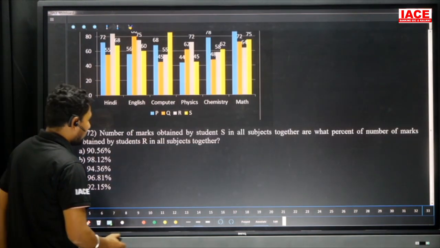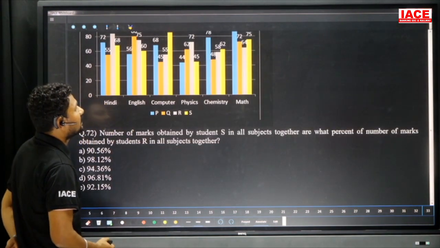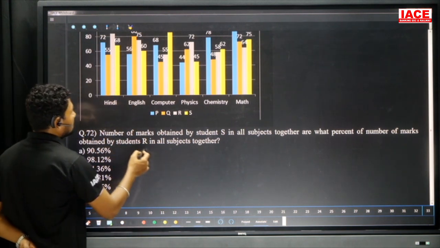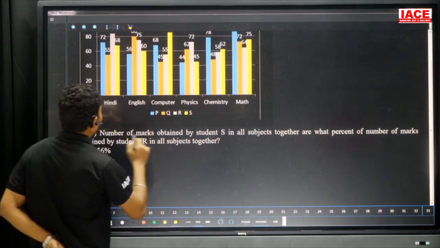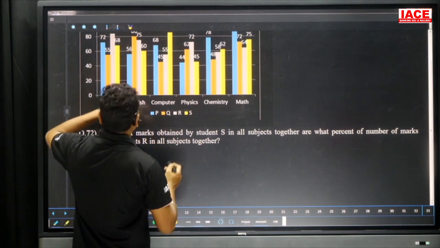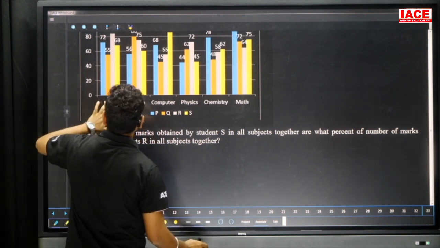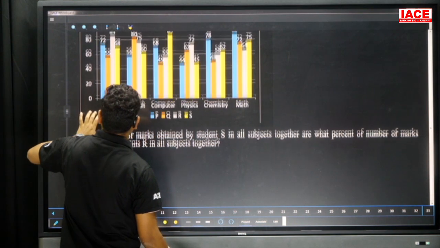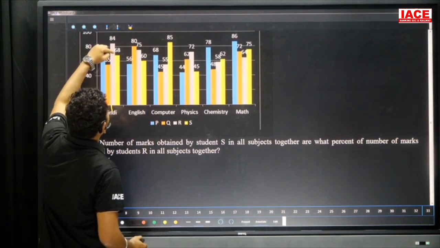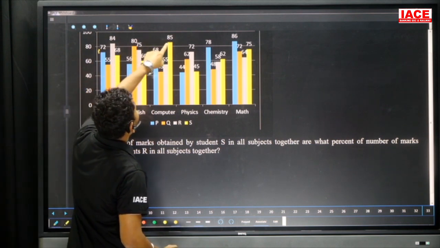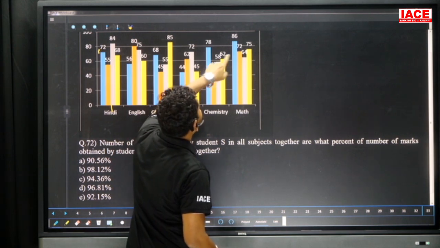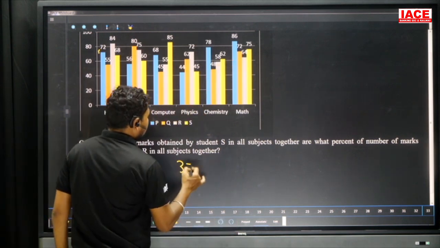Next question. Number of marks obtained by student S in all the subjects together is what percentage of number of marks obtained by student R in all the subjects together? S value is required particularly for all subjects. S means it belongs to yellow color. So yellow color, look at yellow color value 60. 60 plus 60, it is 120. 120 plus 80, 200. 200 plus 40, 240. 240 plus 60, it is 300. 300 plus 70, 370. Till now it is 370.